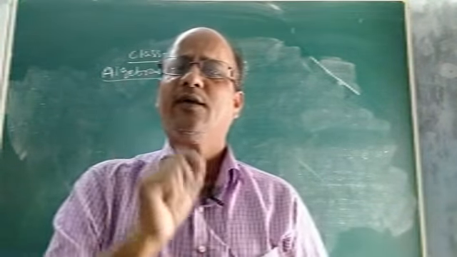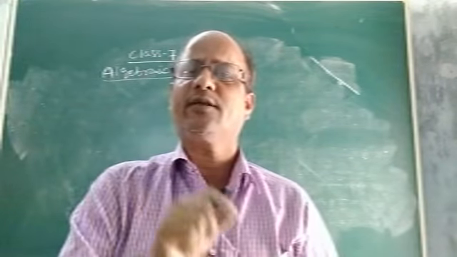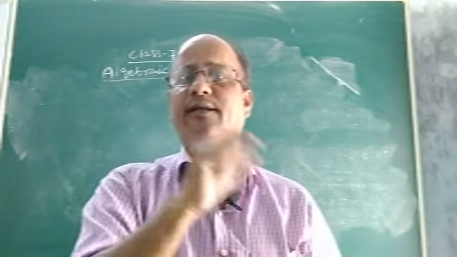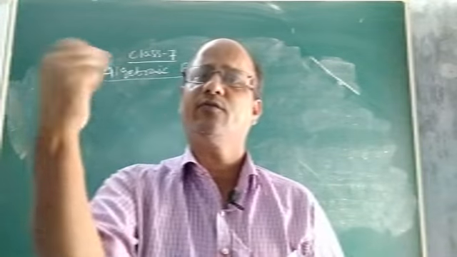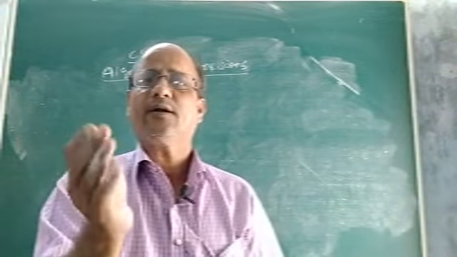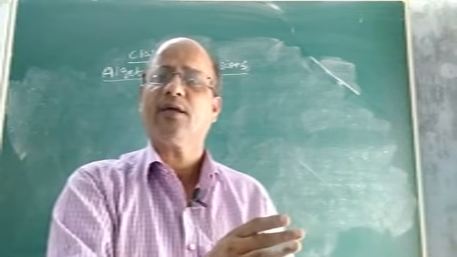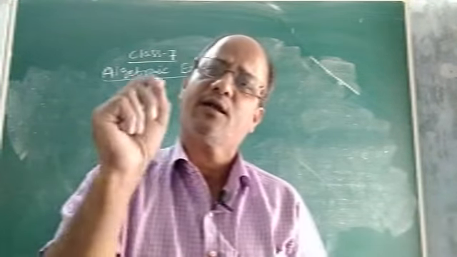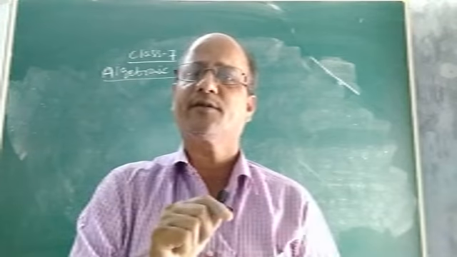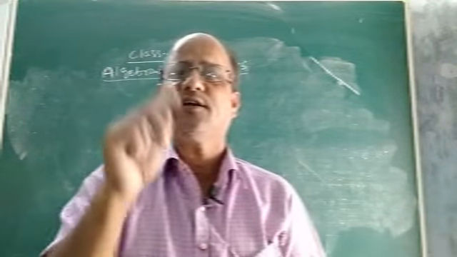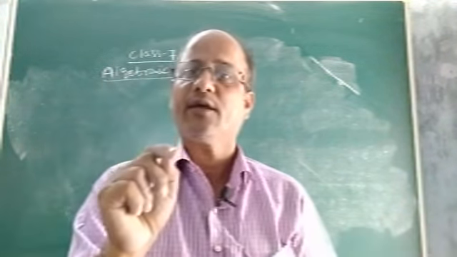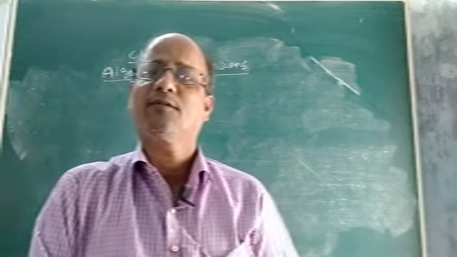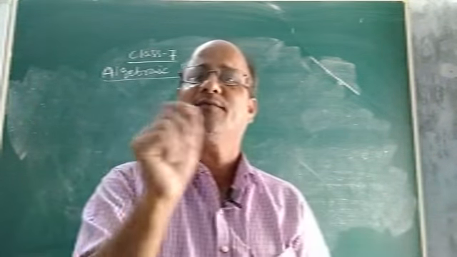Then what more did we read about algebra? Variable and constant. You know what a variable is and what a constant is. A quantity whose value changes is a variable. A quantity whose value does not change is a constant. If I ask you, one day is equal to how many hours? The answer is 24 hours. 24 is fixed. Will the number of hours in a day change? Not at all. So here 24 is a constant. Similarly, you can give several examples of variables. So we have read about variables and constants.